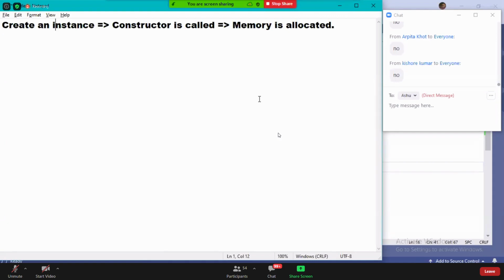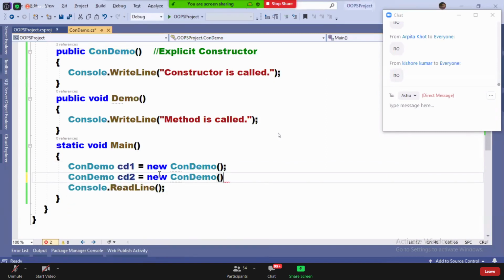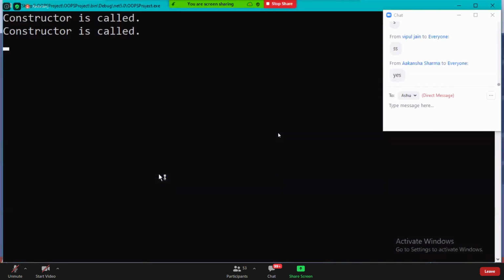So all these three are interrelated concepts here. See now. Did I create an instance again? Am I calling the constructor again? Is the constructor called again or not? Yes, the constructor is called again. So memory is allocated now.